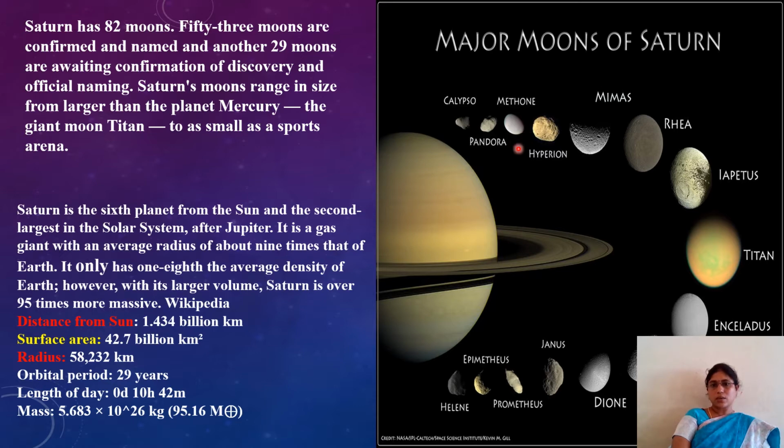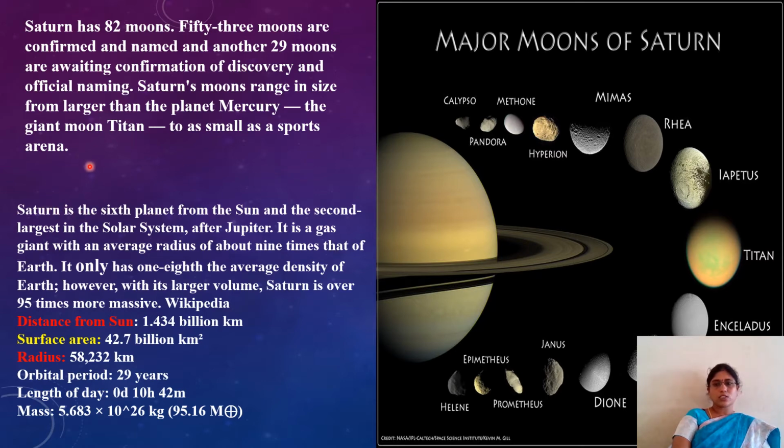See here some names: Calypso, Pandora, Methone, Hyperion, Mimas, Rhea, Titan, Enceladus, Janus. These are moons of the planet Saturn.